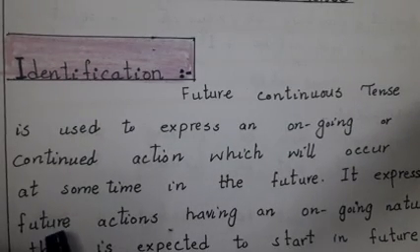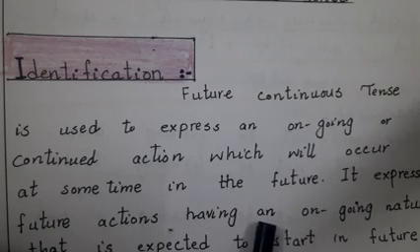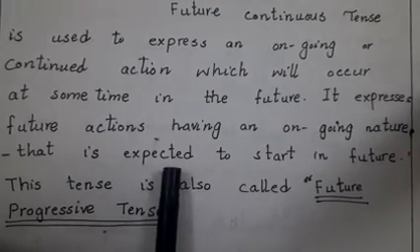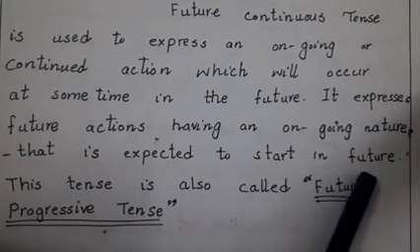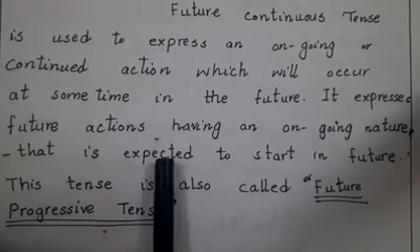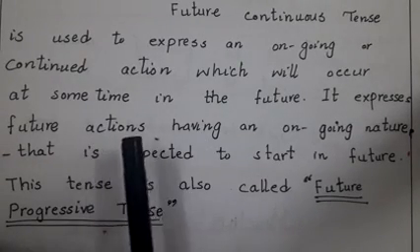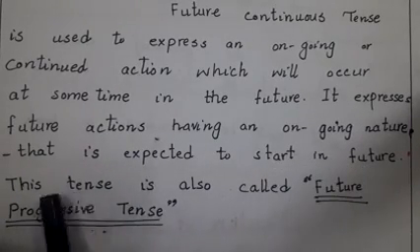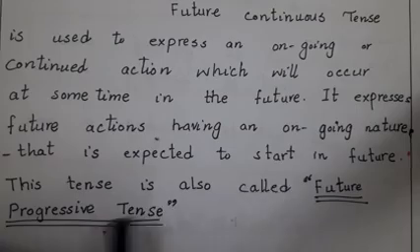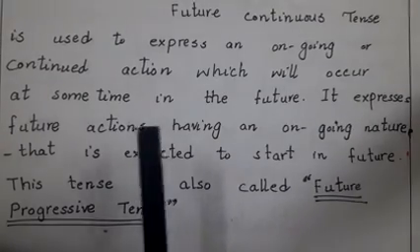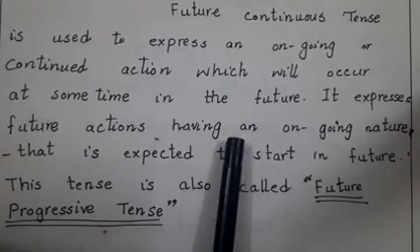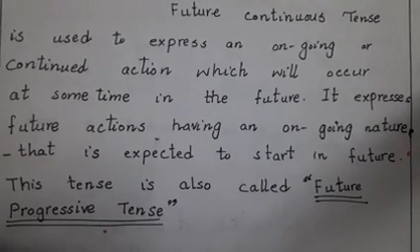It expresses future actions having an ongoing nature, that is expected to start in future. So it means that any action that is expected to start in future. This tense is also called future progressive tense. So students, this is the identification, and now let's move to its structure: positive, negative and interrogative.